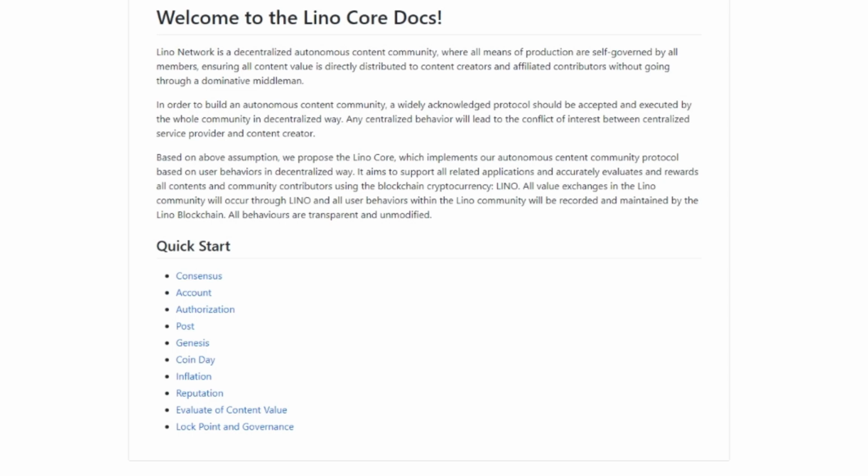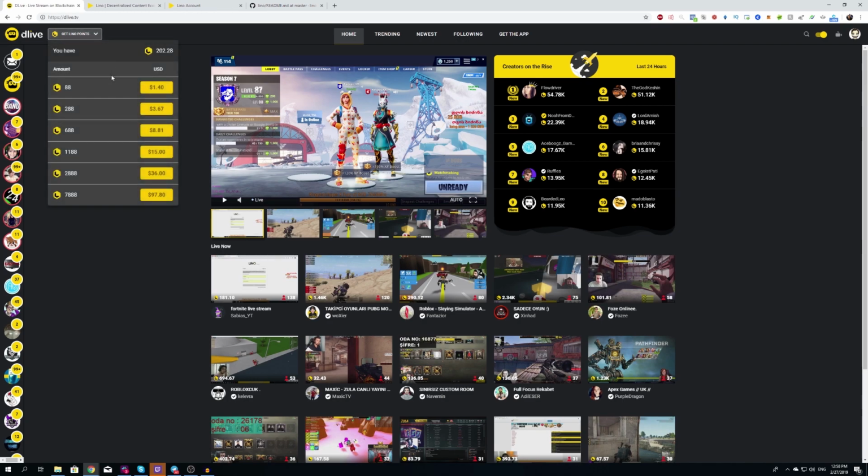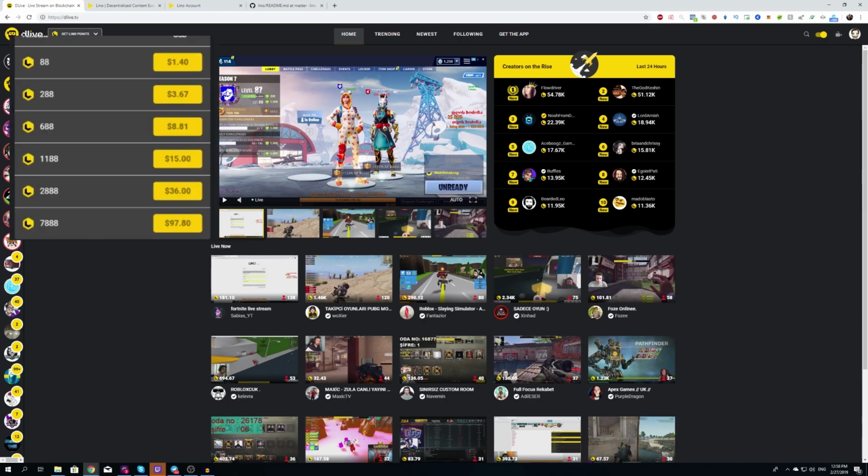Going back to DLive here, right now this is a set price. You can buy 7,888 Lino for $97.80. Okay, I'm not saying this will blow up, but right now it's basically 1.2 cents per Lino to buy.